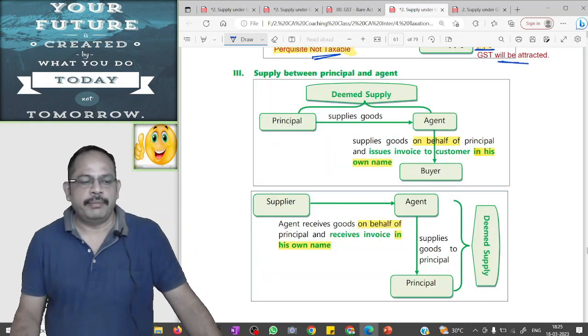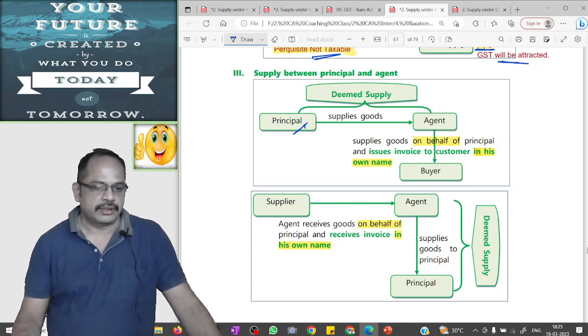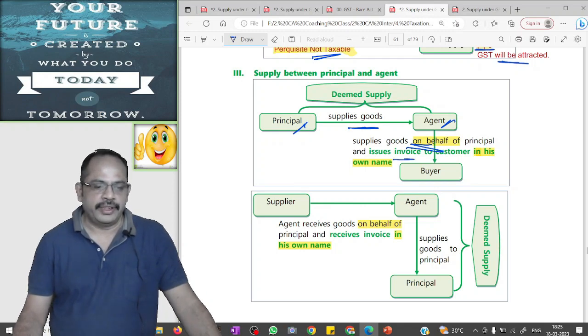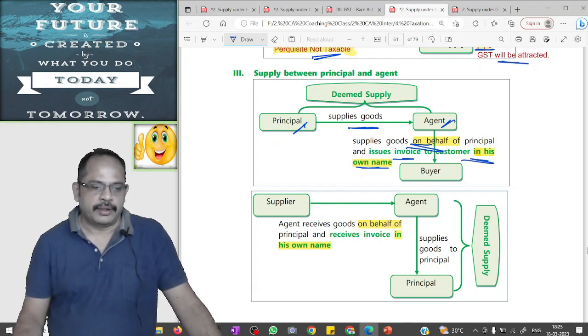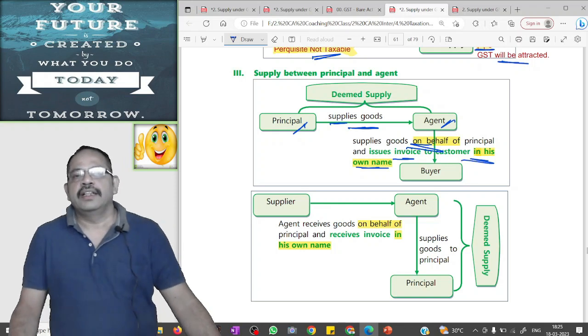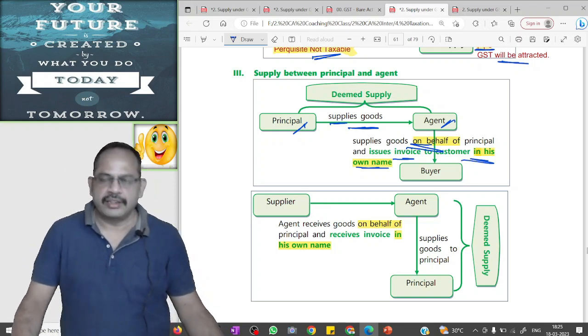Next is supply between principal and agent. Principal supplies goods to the agent. Agent supplies goods on behalf of the principal and issues invoice in his own name. In this case, goods supplied by the principal to the agent is a taxable supply and GST will be attracted.